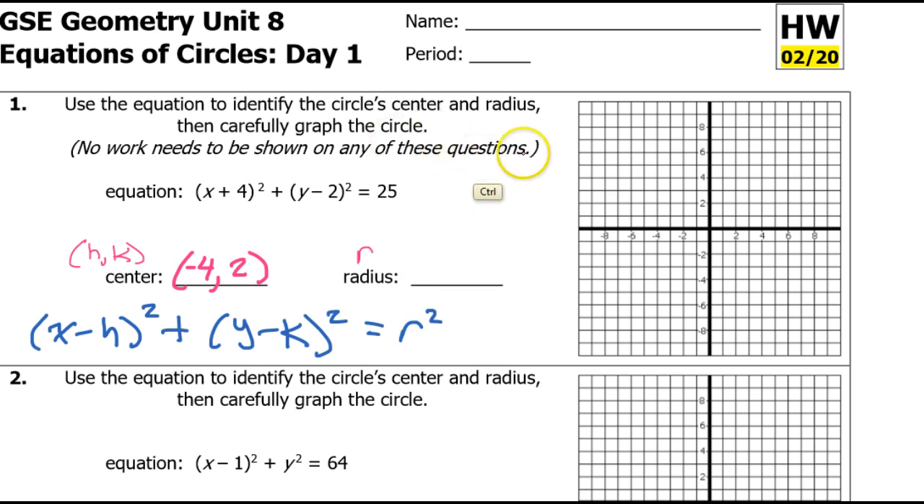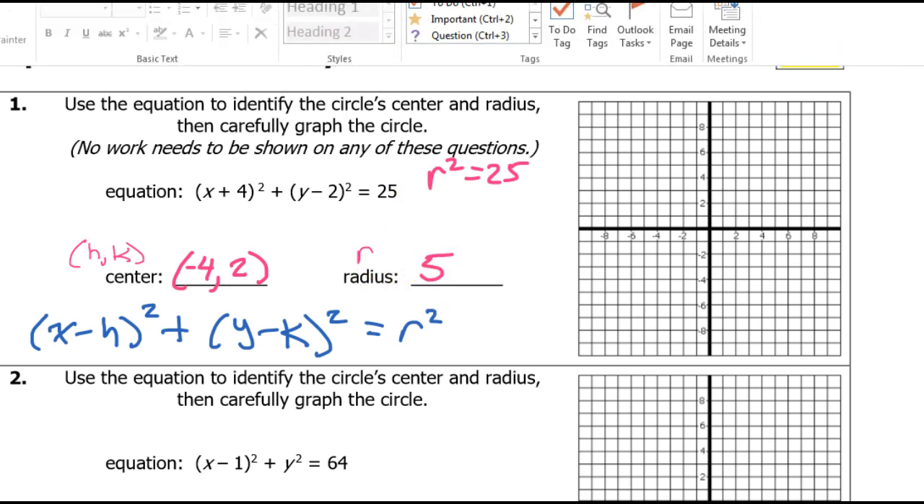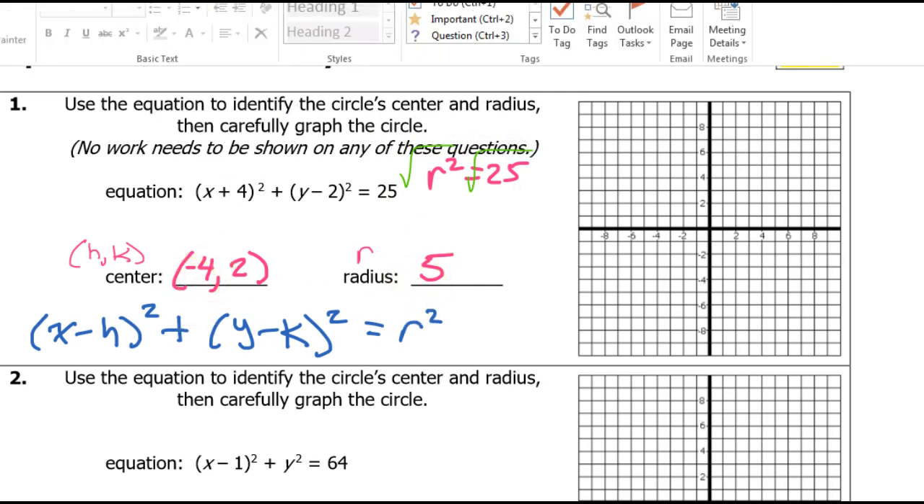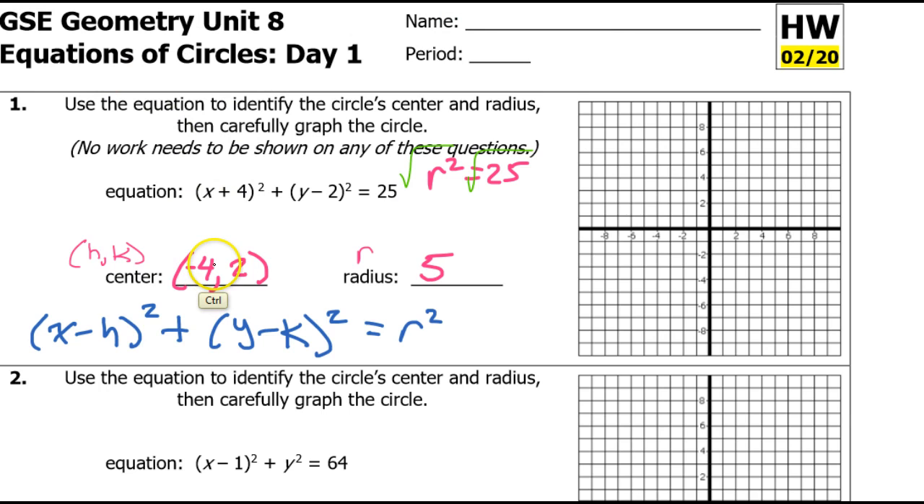So think about it. If r squared is 25, what's r going to be? Well, r is going to be 5, because mentally you're taking the square root of both sides. So the radius is 5 and the center is (−4, 2). So if I go to (−4, 2) and put a dot, that's going to be my center. Because the radius is 5, that means if I go up 5, I should be on the circle.